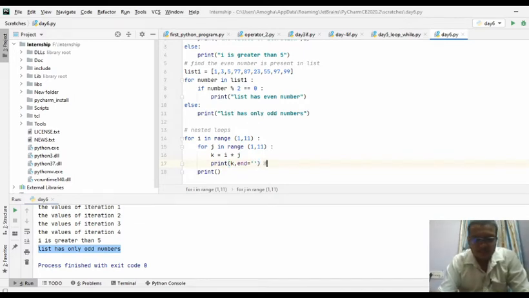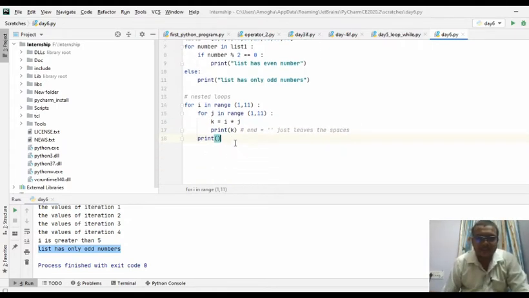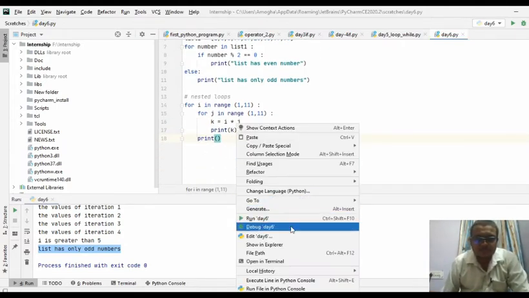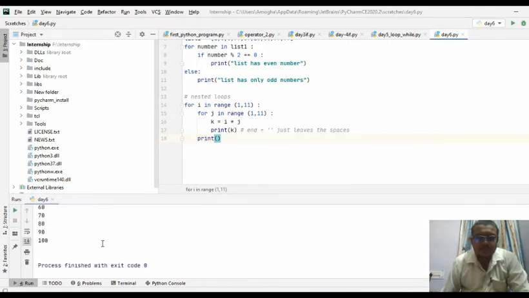So what this term is going to do here is, end equals comma just leaves spaces by default, or else if you are just giving a print like this, it is fine. There is no need of doing this. You are going to print the value of k and printing it. So for each iteration, the space has been given after finishing each iteration.